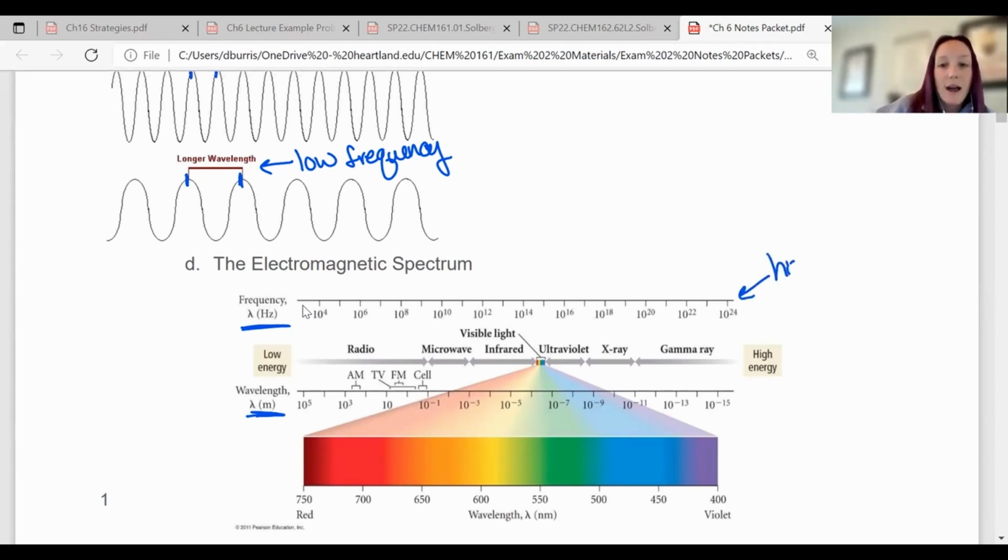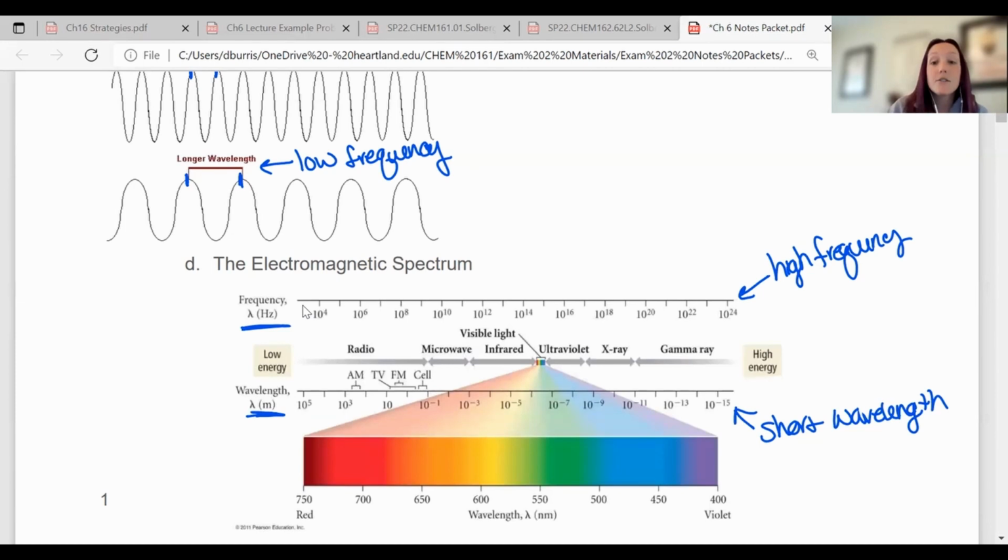This is a high frequency. And this is a very short, very low wavelength. Okay, now the other thing on this graph is energy. It says low energy versus high energy. So the higher the frequency, the more energy a wave has as well. Those ones go together and they are opposite of wavelength. Okay, so we can actually see if you know the frequency or you know the wavelength or you know the energy, you can figure out what type of wave it is.